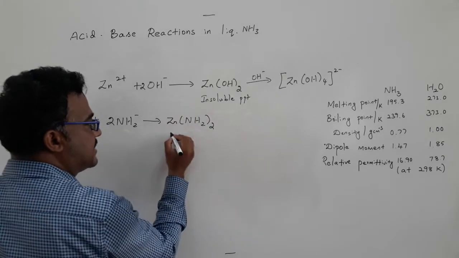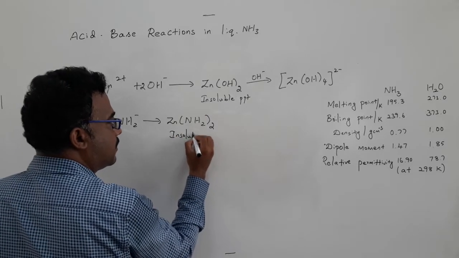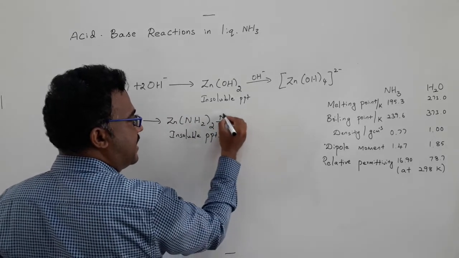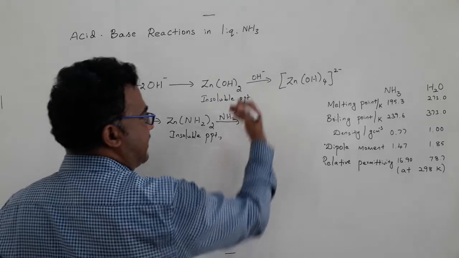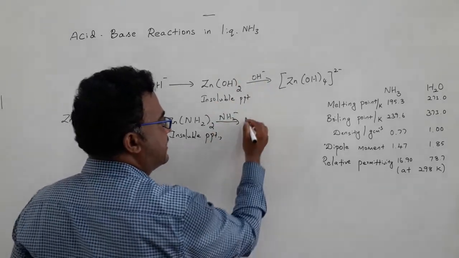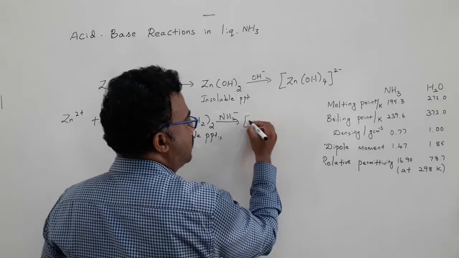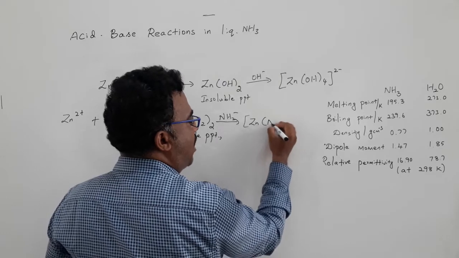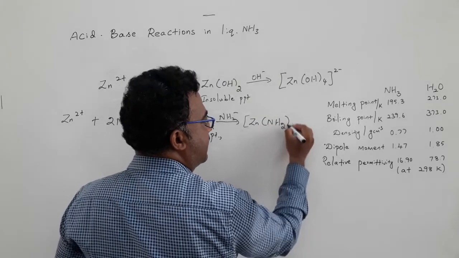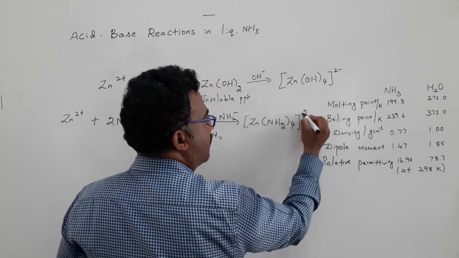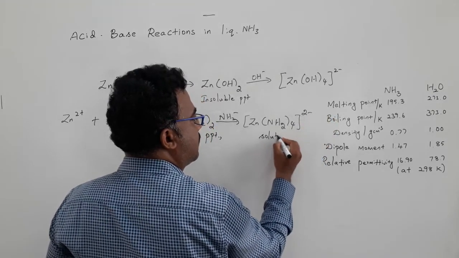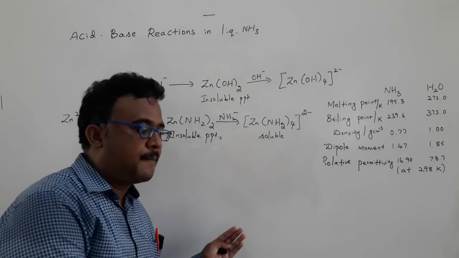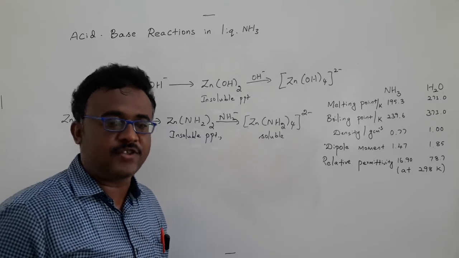Again, zinc amide is insoluble in liquid ammonia, but on reacting with an excess of amide, in parallel to the aqueous system, it gets solubilized to form a soluble coordination complex, like that in the hydroxide system. So again, it is a parallel reaction between ammonia and water as a reaction medium.